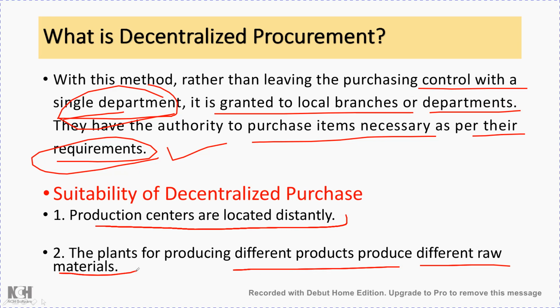Okay, so these are the main aspects of centralized and decentralized procurement, and it is not over here. Still a lot of things are to be discussed about them. We are going to see the merits and demerits, and also finally draw the comparison between them, which is a very important topic. That I am going to cover in the next video lecture. Okay, till then, happy learning.